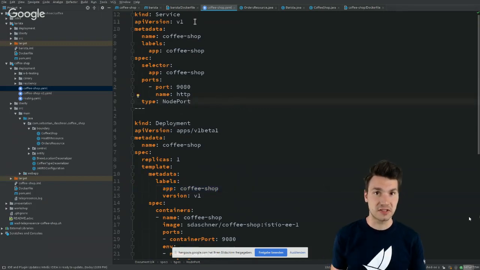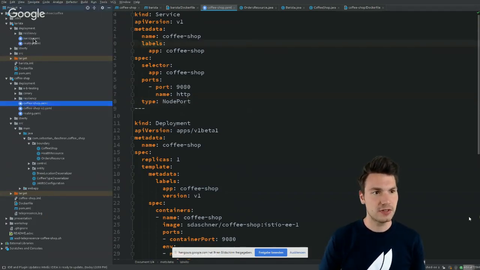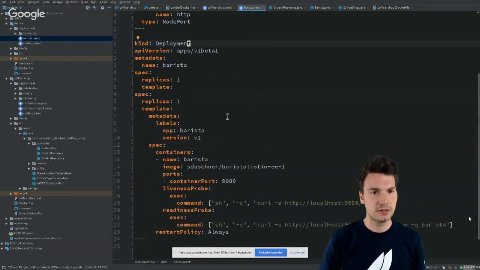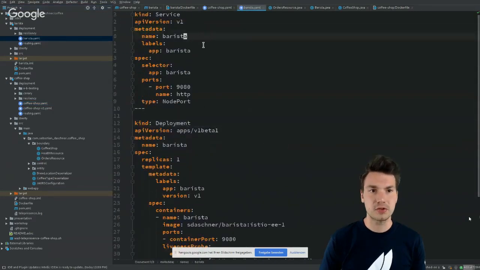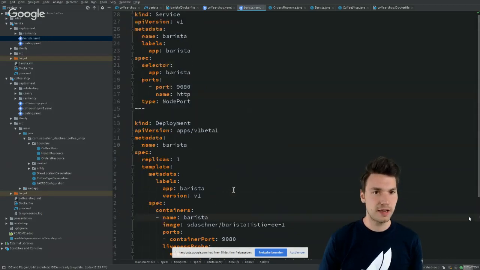And the service does load balancing or load distribution to all the running instances there. All right, the Barista one looks very similar. We have a Barista service here with the name Barista, and also, of course, a deployment. These two applications, again, are totally isolated.